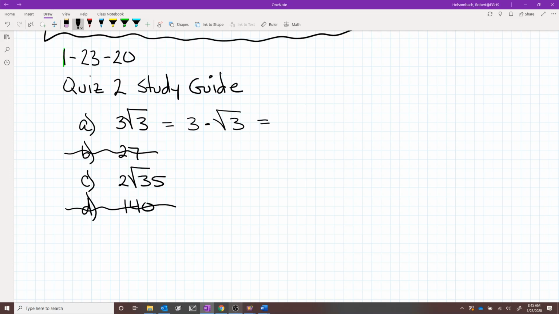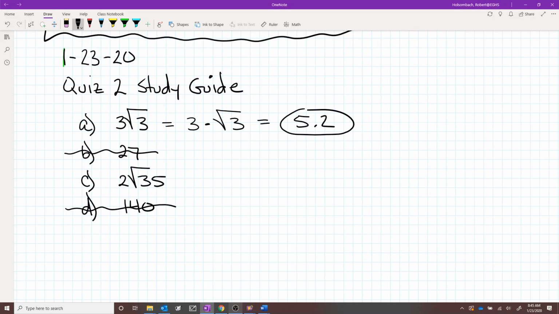In your calculator, that operation is you push 3 times and then you push 3 and the square root button and you hit equals. And 3 times the square root of 3 is equal to 5.2. So answer A is equivalent to 5.2.